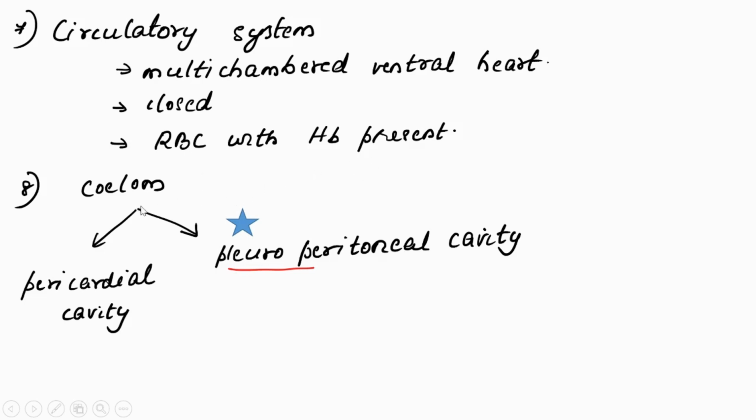Then coelom, which we can name by two names, pericardial cavity and pleuroperitoneal cavity. In the case of subphylum Vertebrata, both are coelom itself. But why are they getting distinct names? I will show you the difference between these two terms.